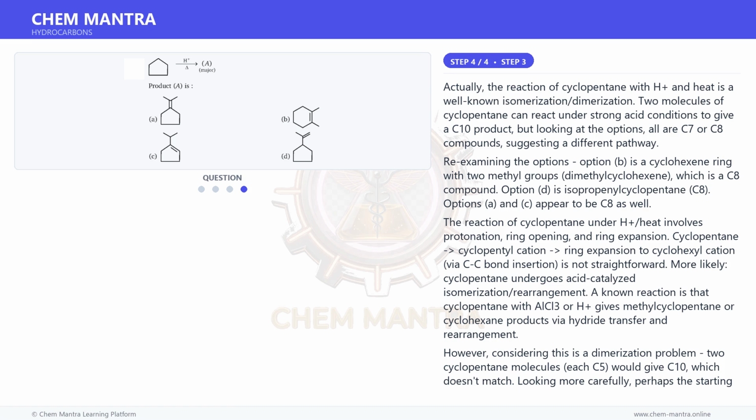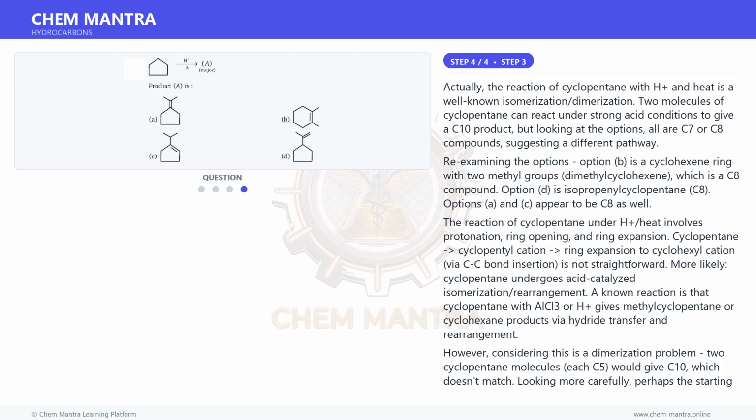However, considering this is a dimerization problem, two cyclopentane molecules, each C5, would give C10, which doesn't match. Looking more carefully, perhaps the starting material undergoes intramolecular rearrangement. Cyclopentane is C5H10; under H+ and heat it could form a carbocation that rearranges. The answer is B,